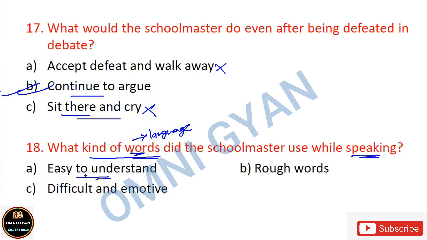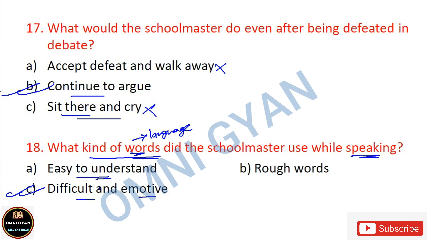So is it easy to understand language, easy to understand words, is it rough words, or is it difficult and emotive words? Emotion raising or difficult words, which one do you think is the correct answer? Option C is correct. Difficult and emotive words, or difficult and emotive language. These are the kinds of words and language that he used while speaking, while debating. Difficult and emotive. Okay, shall we move on then?